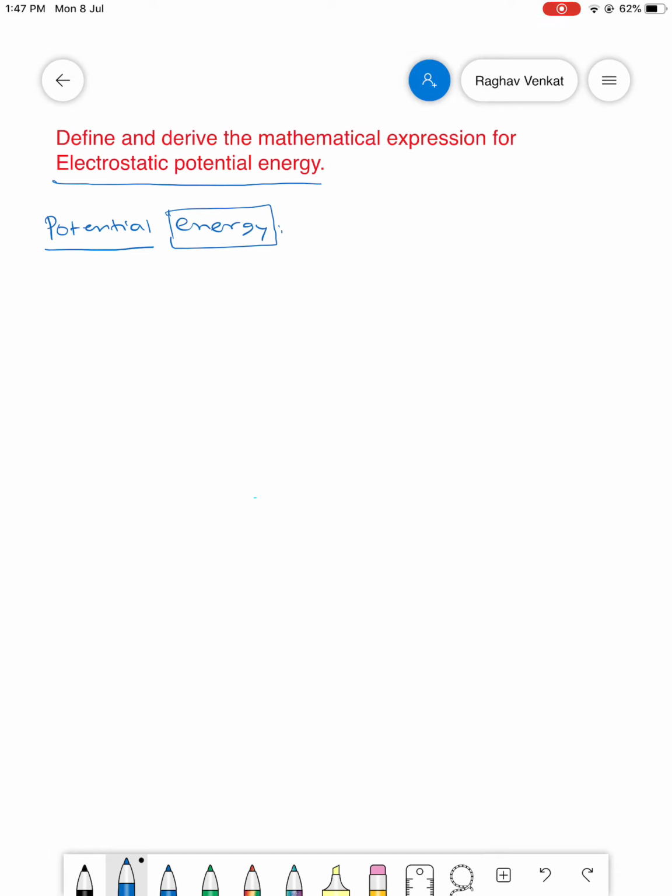Then electrostatic is the one which refers to the relative distance of separation or the change in the arrangement or structure of charges, because electrostatics is derived from the word charge. So, let us look at the basic definition of electrostatic potential energy.